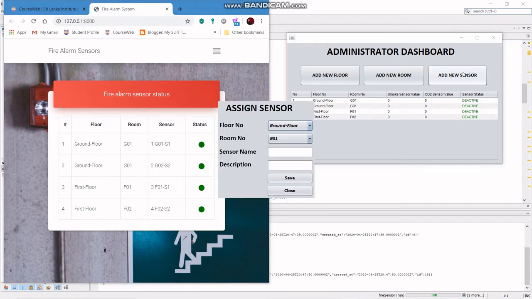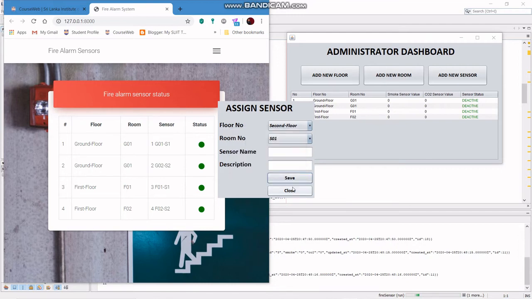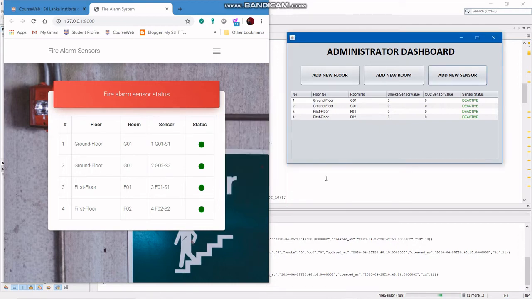Then add a new sensor for second floor, give a sensor name, and the description second floor S01. Save and close.